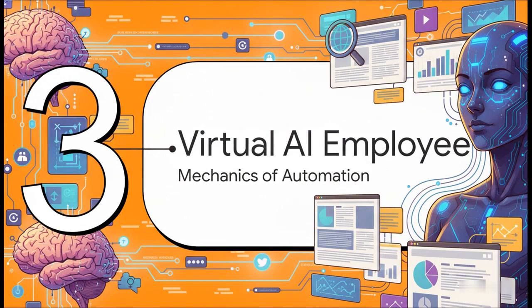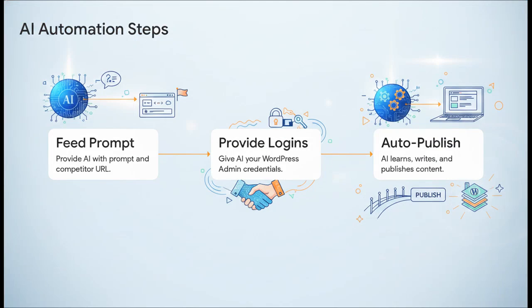Let's hit Section 3, Your Virtual AI Employee, the Mechanics of Automation. So how do we actually plug this massive AI brain into your specific website? Well, the architecture flow is surprisingly elegant and honestly super accessible. Step 1, you just feed the AI your prompt and the target competitor's URL. Step 2, you provide the AI with your WordPress admin credentials. And Step 3, you just sit back.